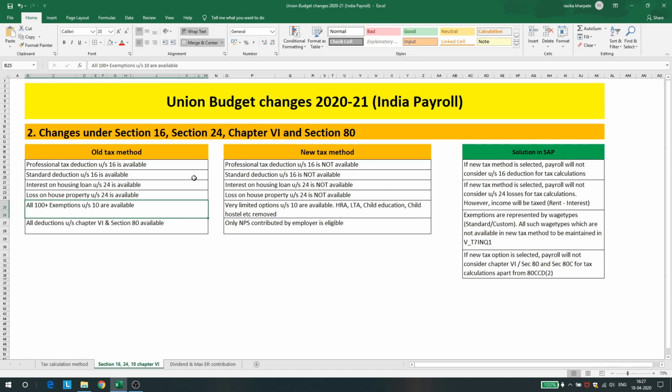If I give an example, HRA, LTA, children education, these are the common exemptions that an employee takes under section 10. All these are removed. Very few remain, like separation benefits such as gratuity and leave encashment at the time of separation.